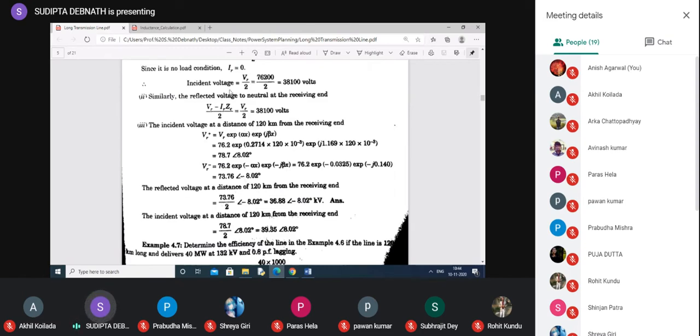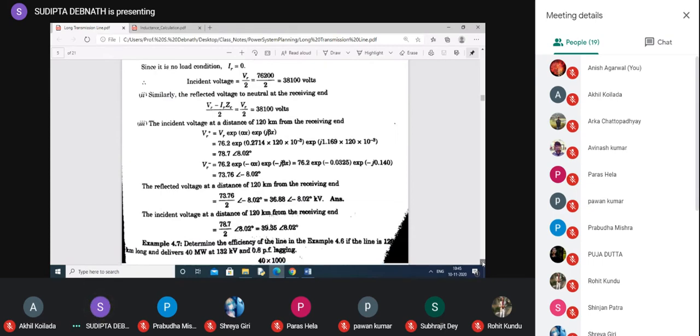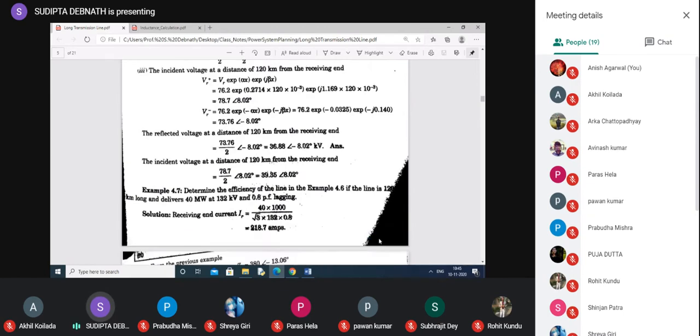Now this is nothing but the same solution you use, only x equal to 120. Okay, and IR you make it 0. So similarly, you will find these values. These are different. Unlike the previous one, these will have some different values. If you solve this by hand and find any difficulty, you can tell me. I don't think you will find any difficulty, but you need to know how to handle the exponential functions.